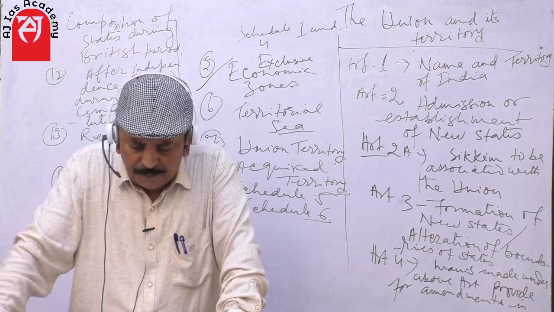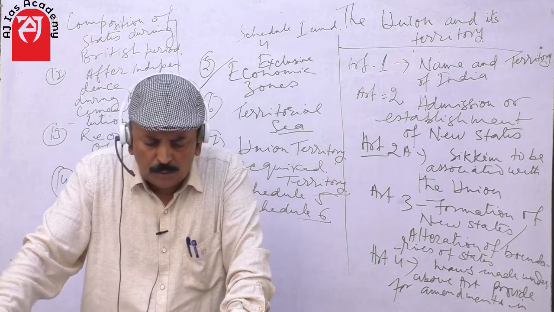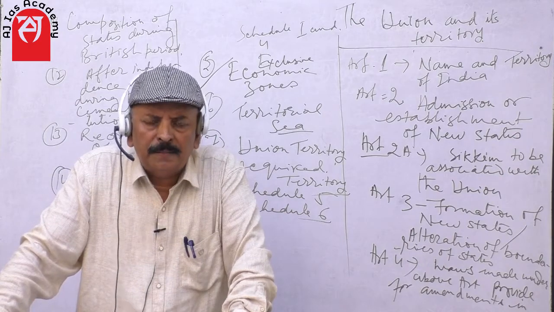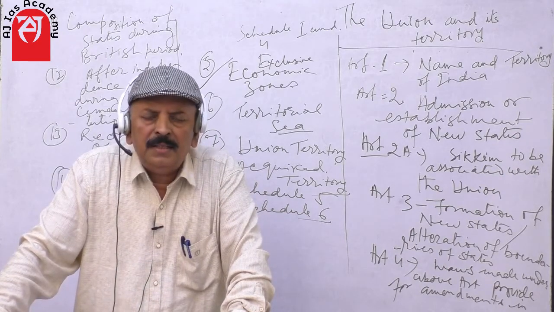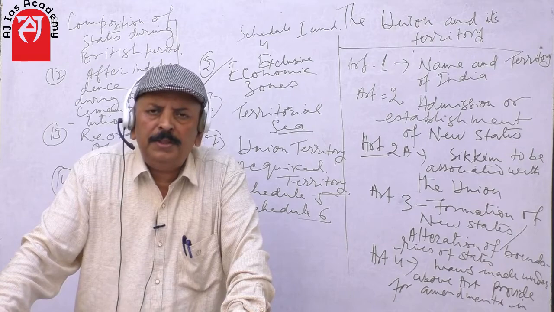It stretches from the baseline to 200 nautical miles or 370 kilometers from its coast.